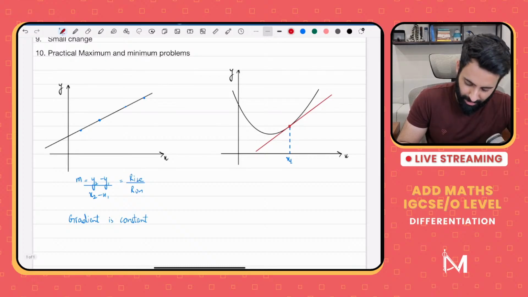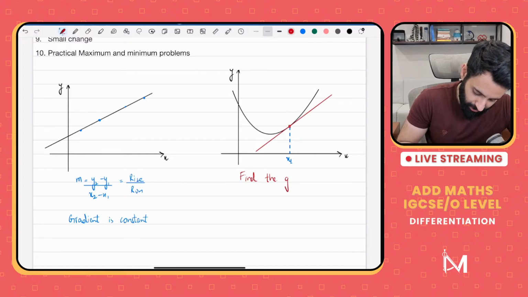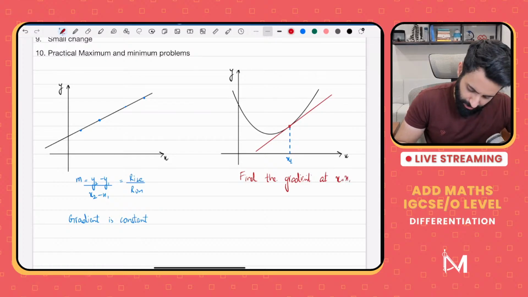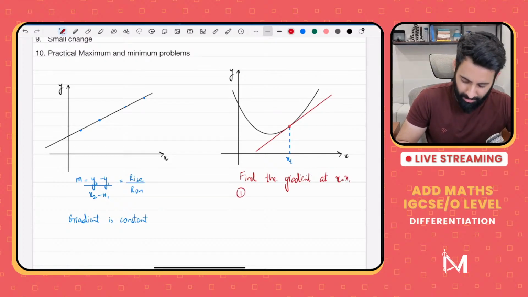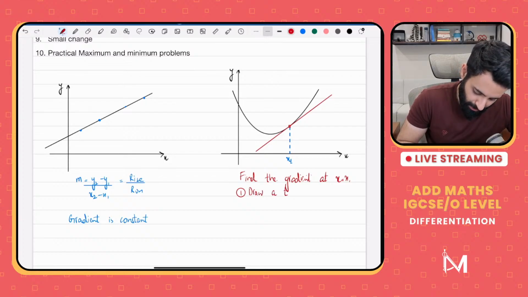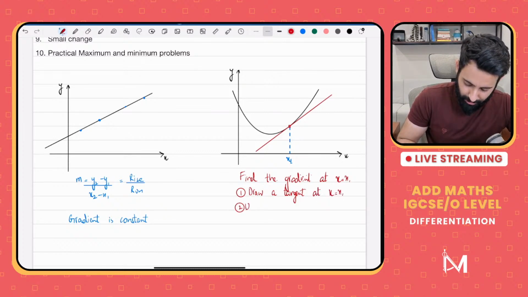So if the question says find the gradient at x equals x1, we do it in two steps. Step 1, we draw a tangent at x equals x1, and then step 2, we use the gradient formula.